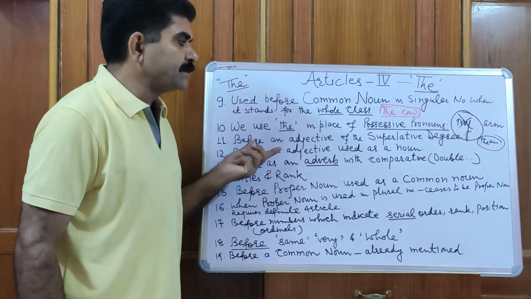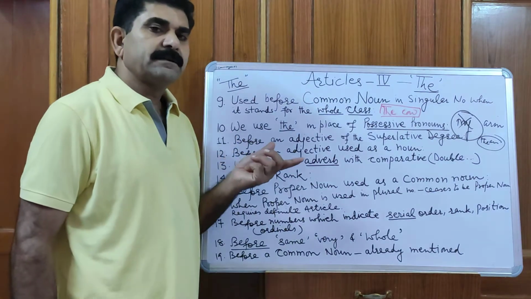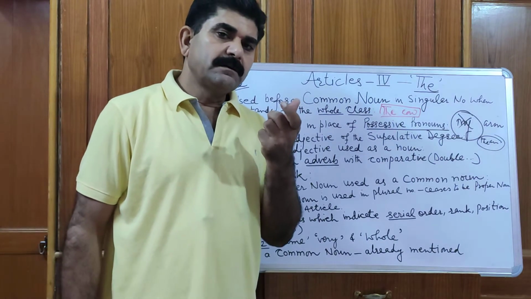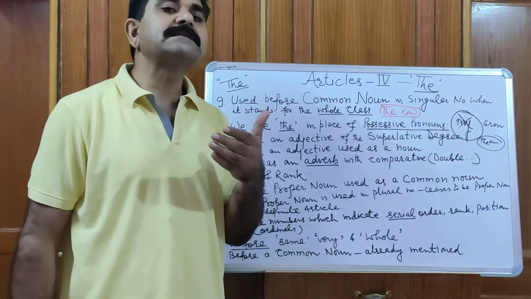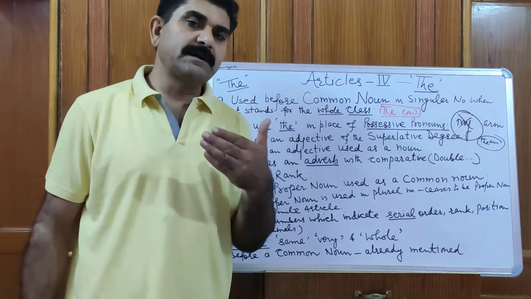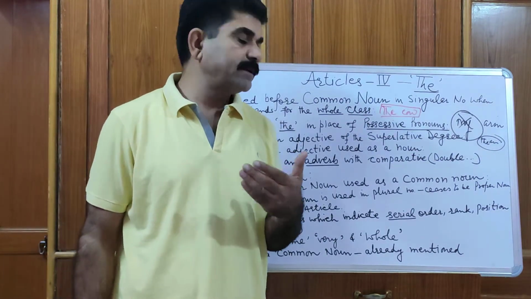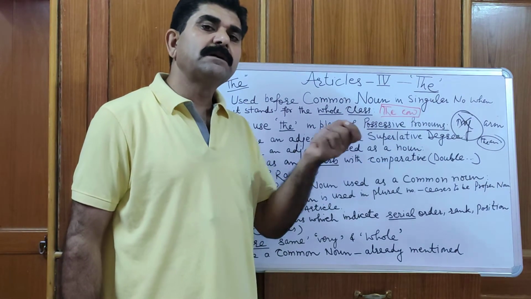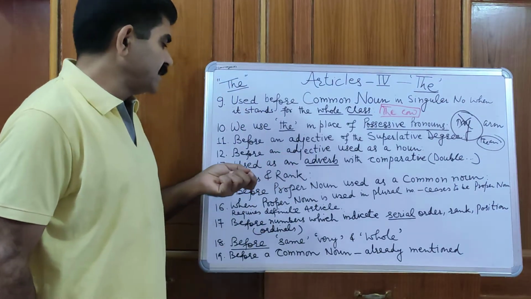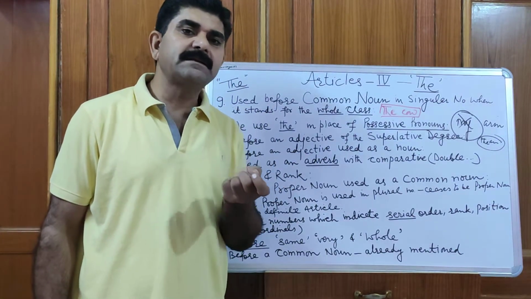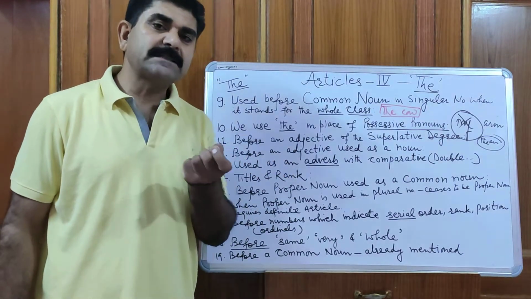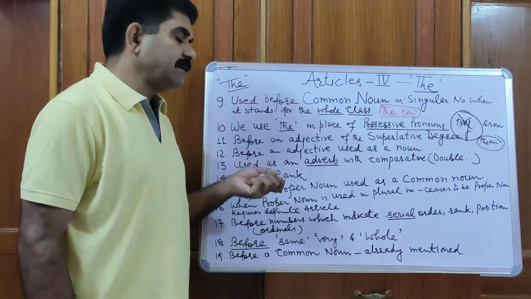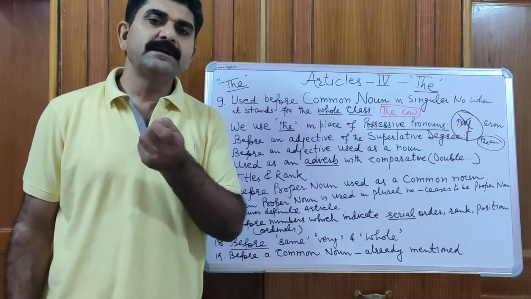Before an adjective of the superlative degree. You know that adjectives have 3 degrees. Simple degree, that is we say positive degree. Then we have comparative degree and then we have superlative degree. Before superlative degree of an adjective, we always use article the. For example, she is the best student in the class. He is the best boy in the class. She is the most beautiful lady of the world. He is the most intelligent boy in our school.